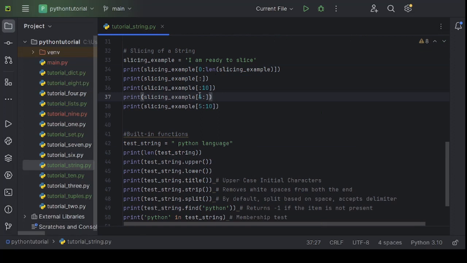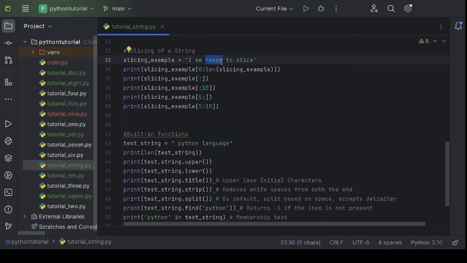In this case, it will start from the 5th index, which is nothing but 0, 1, 2, 3, 4, 5, from here to the end of the string, because we have not provided anything after the colon. By default, the Python interpreter will treat this as the length of the existing string. So it will print ready to slice. If we put 5 to 10, then it will only print ready, because R is in the 5th index, Y is in the 9th index.